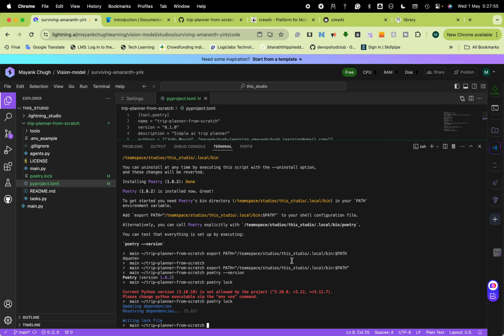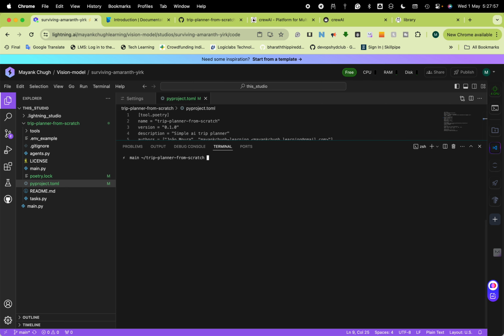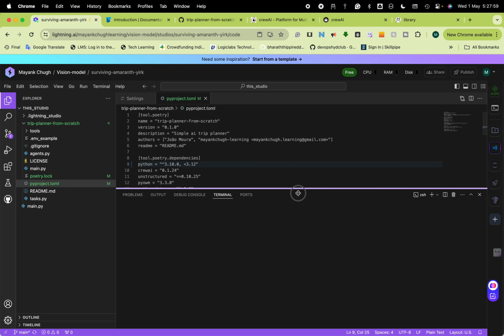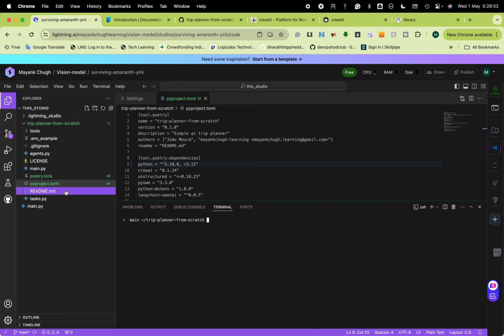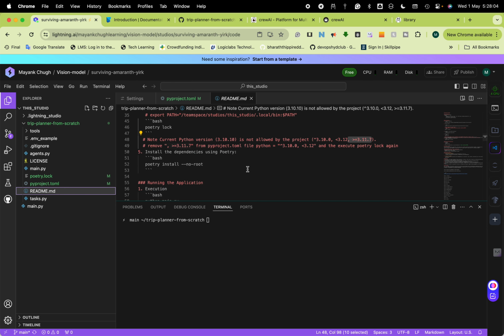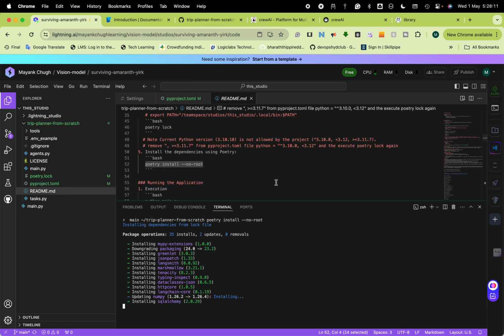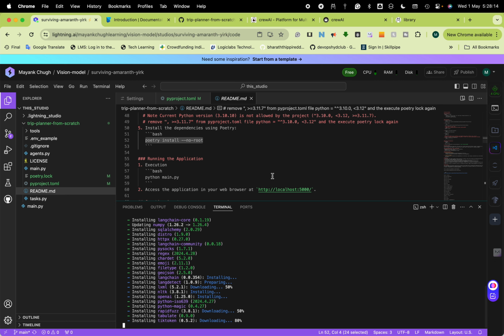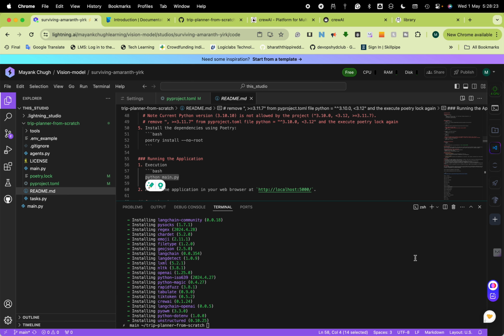So this is done, and then after that, readme, poetry lock, and then install the dependencies. Now you can check what dependencies have been installed. Okay, now if you run it, it will not run because it will ask for my Ollama.